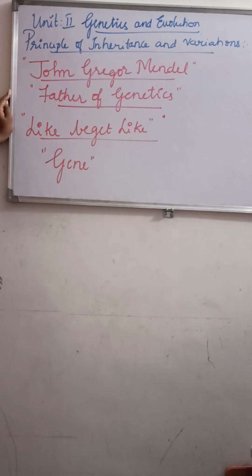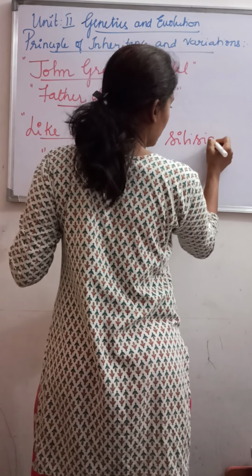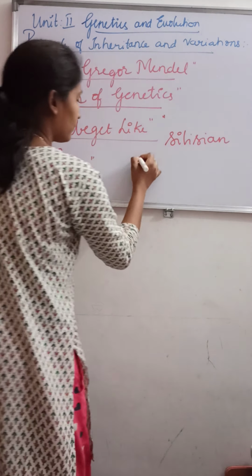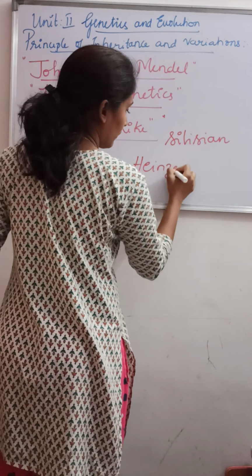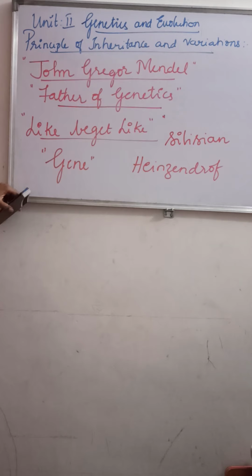John Gregor Mendel was born in a very poor farmer's family in Silesia, a village in Hazendorf, which is a part of Czechoslovakia. So he was born in a poor family.